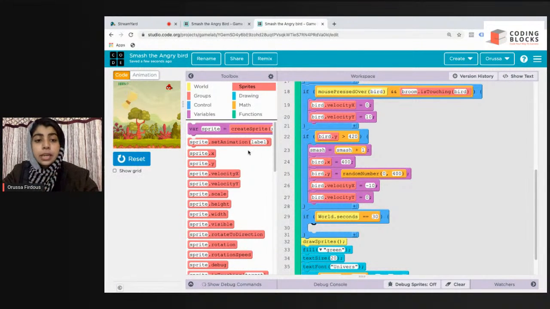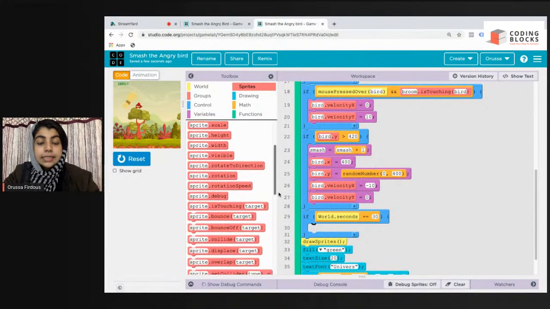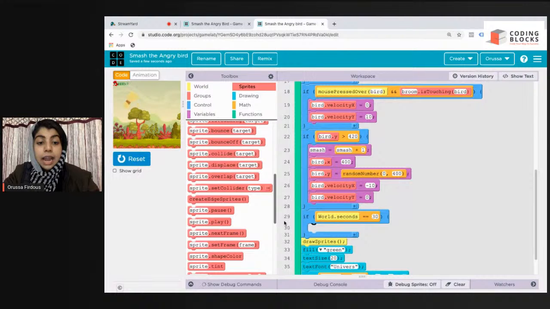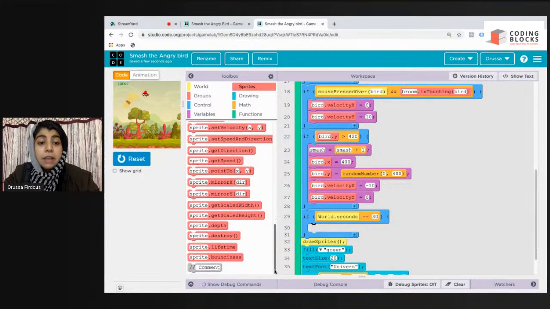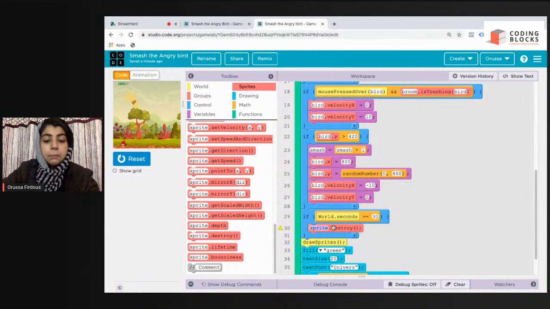So yes, if world dot seconds equals 30, I want my bird to be destroyed and my broom to be destroyed. We'll scroll down to the bottom in the sprites section. In the last third block, you'll find sprite dot destroy. Just name it bird dot destroy, and just name it broom dot destroy.